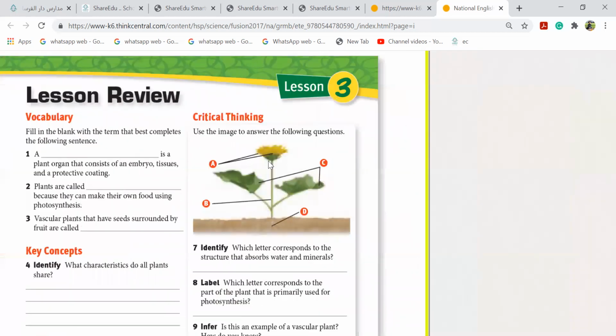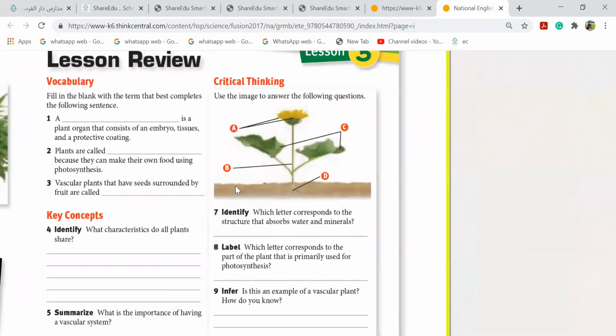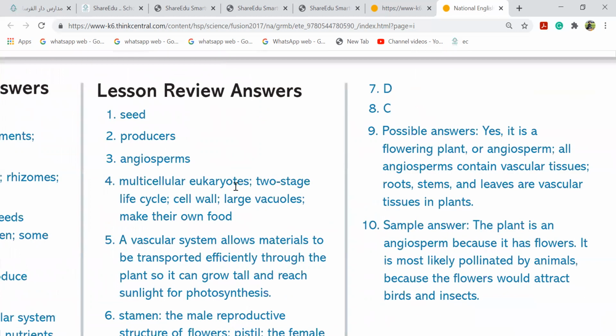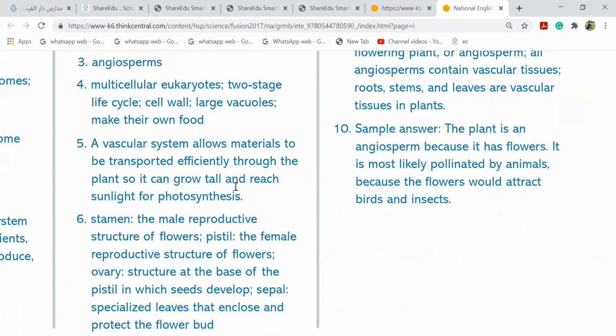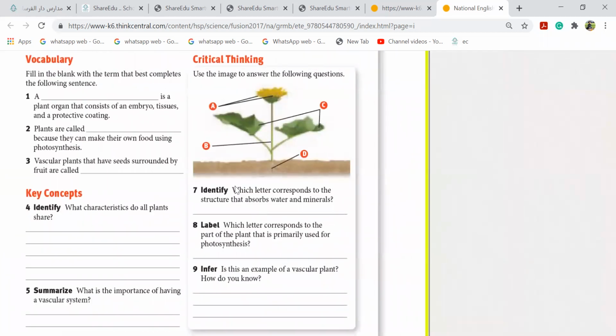Okay, now tell me what is A, what is B, what is D, and what is C. D, you know it's roots. Tell me A. A is the flower or the petal, and B is the stem. Which letter corresponds to structure that absorb water? Who absorb water and minerals?